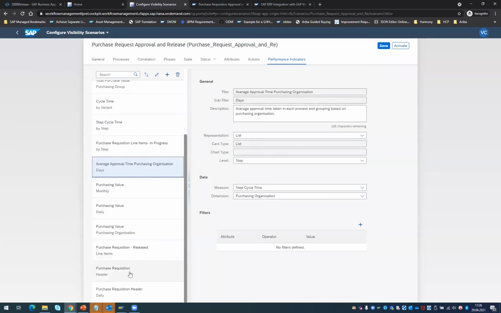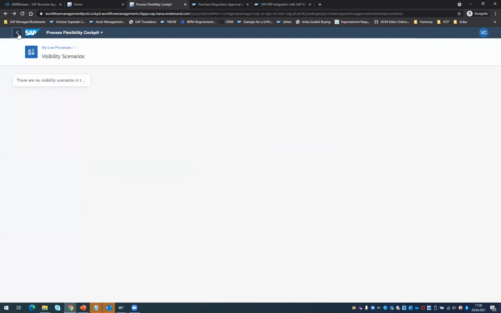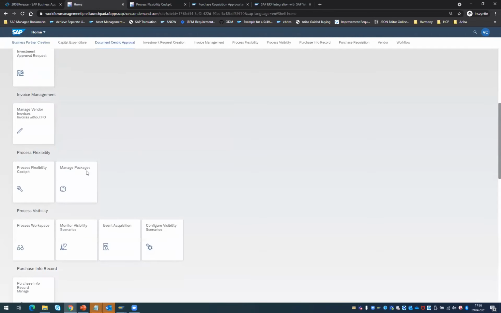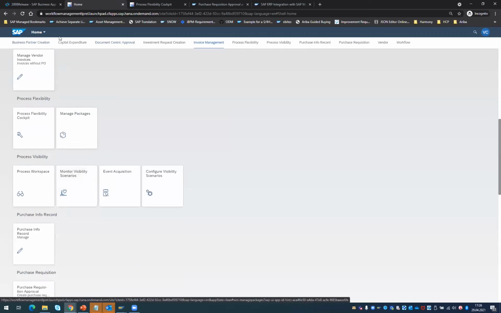And then each of these performance indicators, you configure it and activate the scenario, something which you could easily achieve. So there is absolutely no programming involved here. You are able to get out-of-the-box process visibility on this process area. And now naturally it would be interesting for you to understand how these approvals are happening and how I as a customer would be able to try this content, etc.